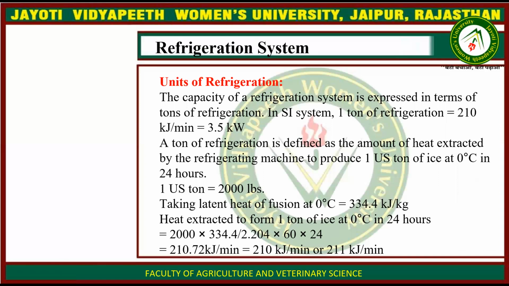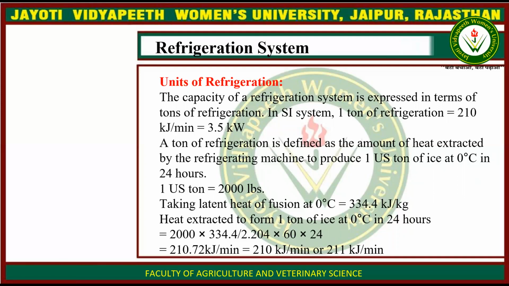And units of refrigeration is a very important topic. The capacity of a refrigeration system is expressed in terms of tons of refrigeration. In the SI system, 1 ton of refrigeration is equal to 210 kilojoules per minute, which is equal to 3.5 kilowatts. A ton of refrigeration is defined as the amount of heat extracted by the refrigerating machine to produce 1 US ton of ice at 0 degrees Celsius in 24 hours.